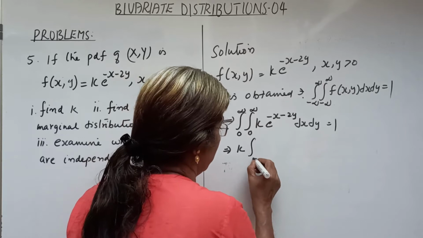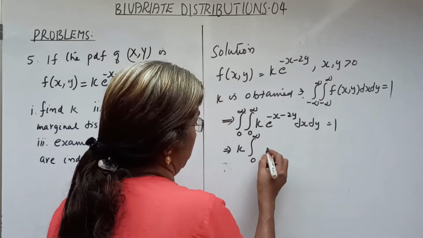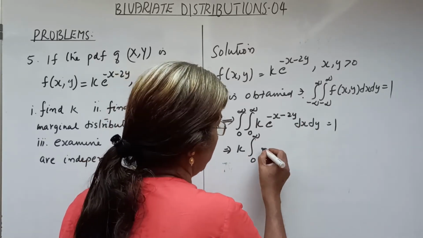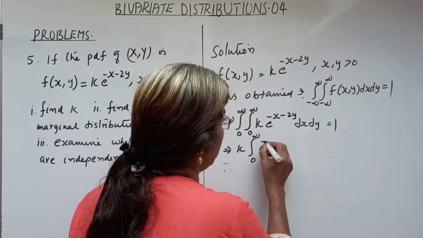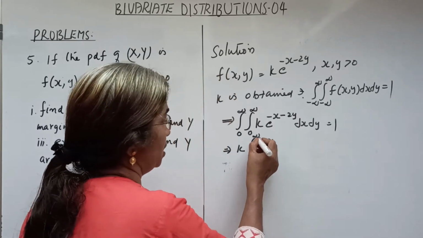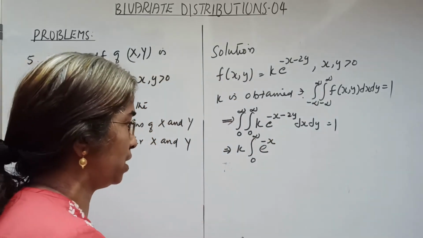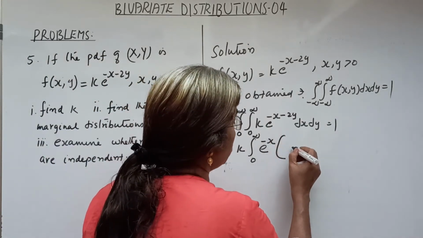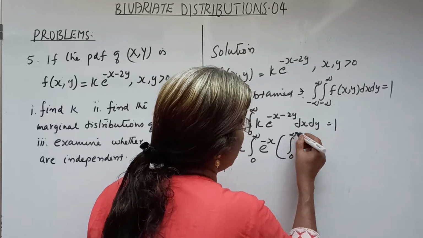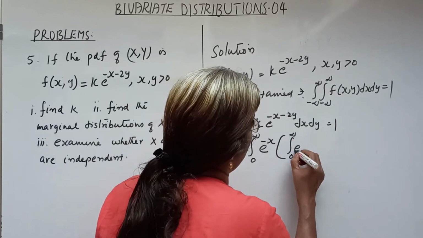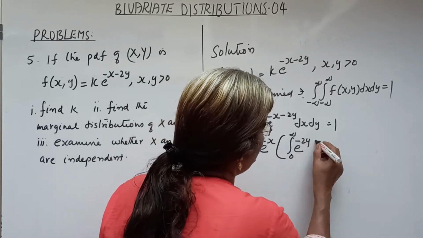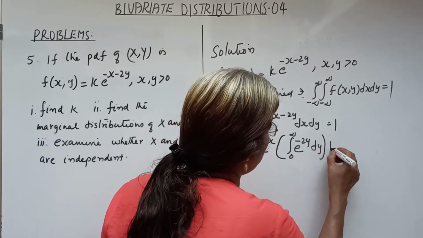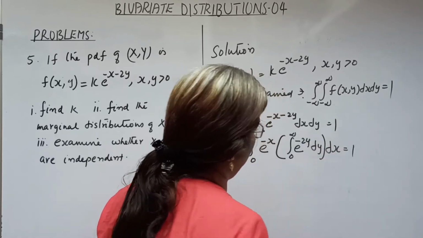That is, k into the integral from 0 to infinity of e raised to minus x, the integral from 0 to infinity of e raised to minus 2y dy, into dx equals 1.